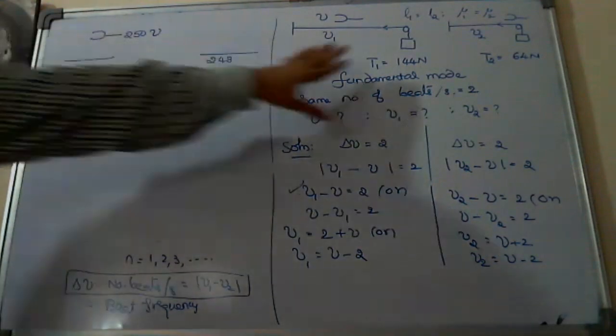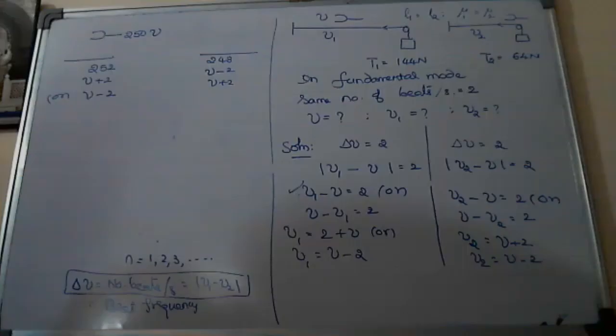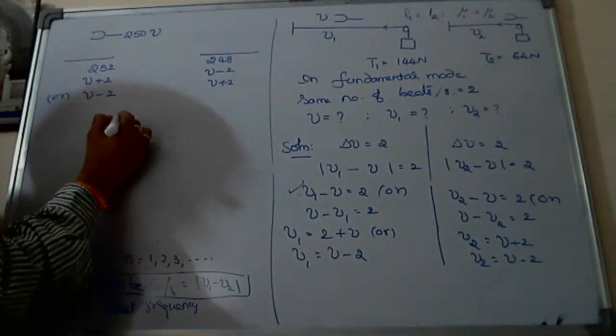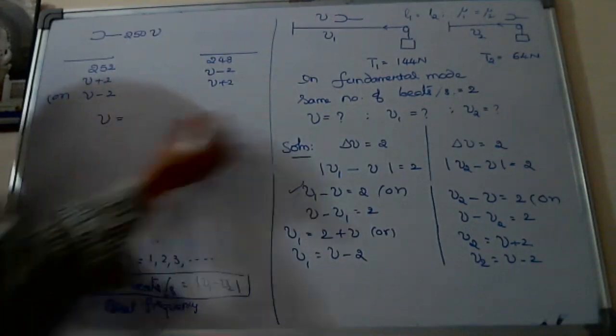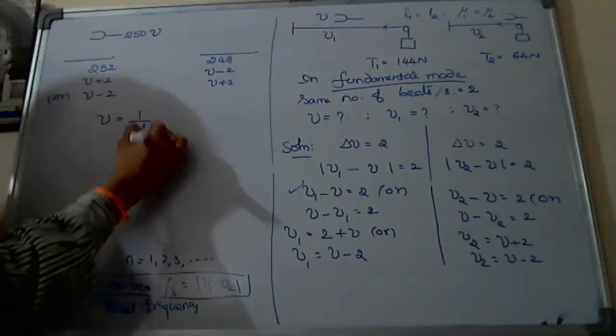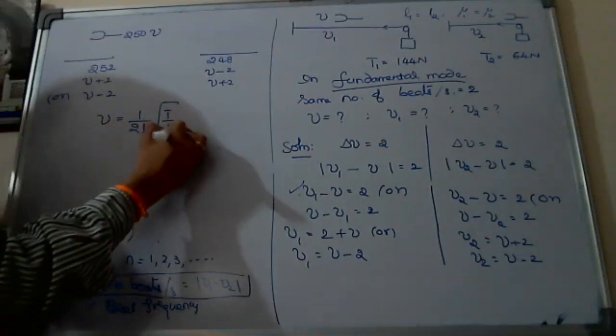Look at the tensions now: 144 and 64. In case of a stretched string, the frequency depends upon the tension. The frequency of a stretched string in fundamental mode is 1 by 2L root of T by mu, the original formula.